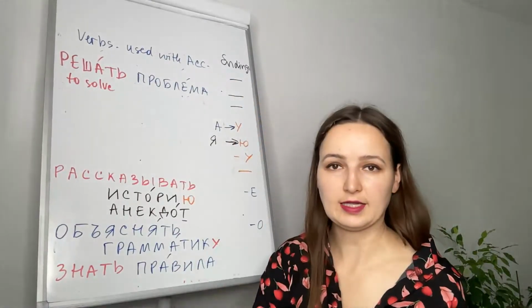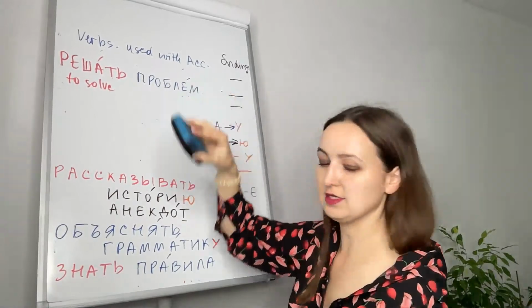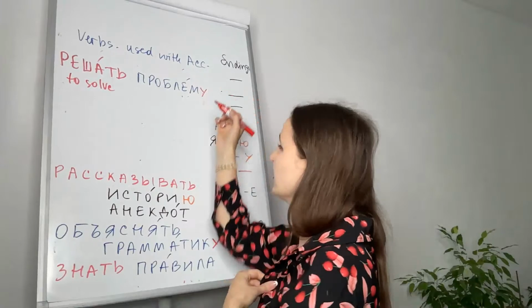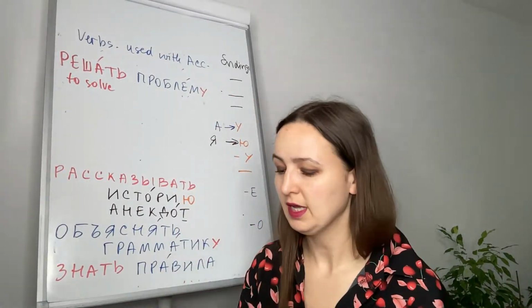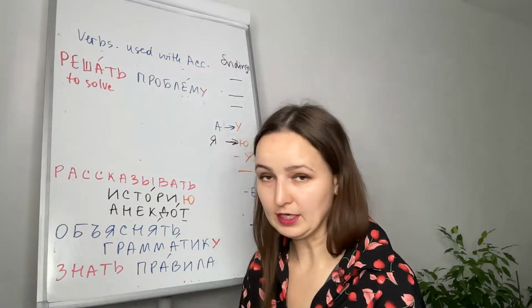So it ends in a. So a will be replaced with u to make this noun accusative. Решать проблему. Проблему. Решать проблему, to solve a problem. Очень хорошо. Дальше.